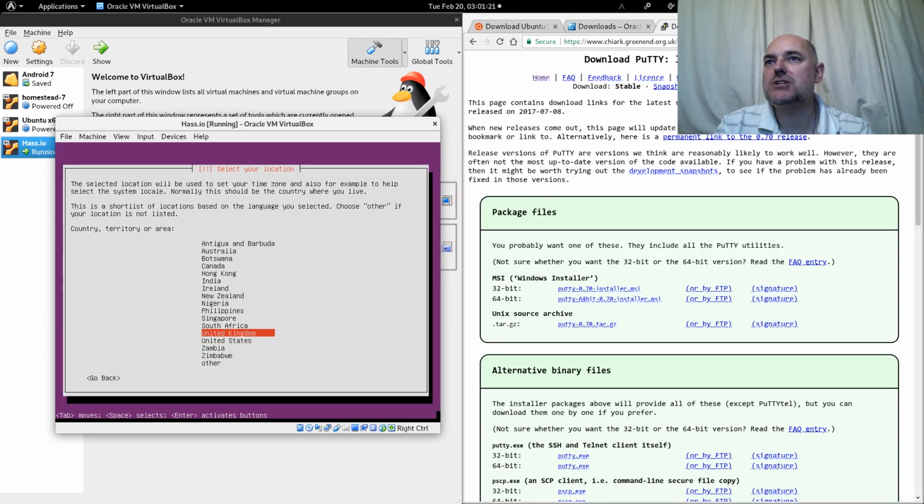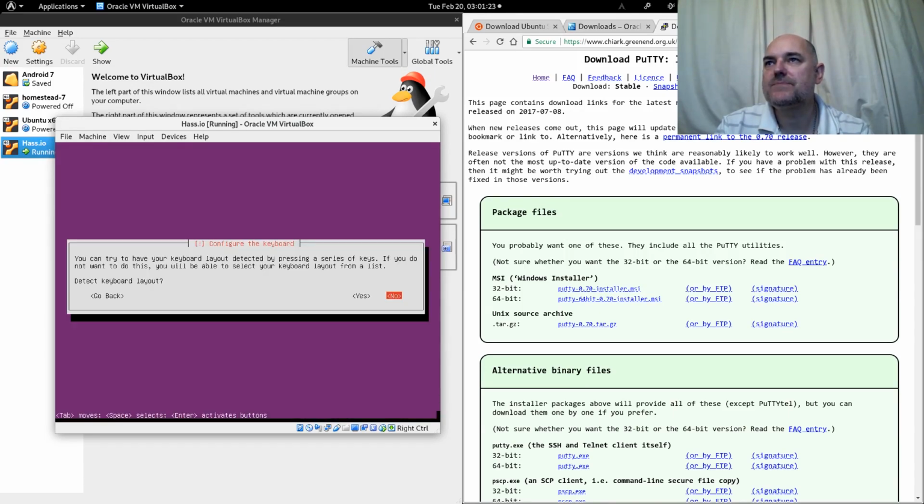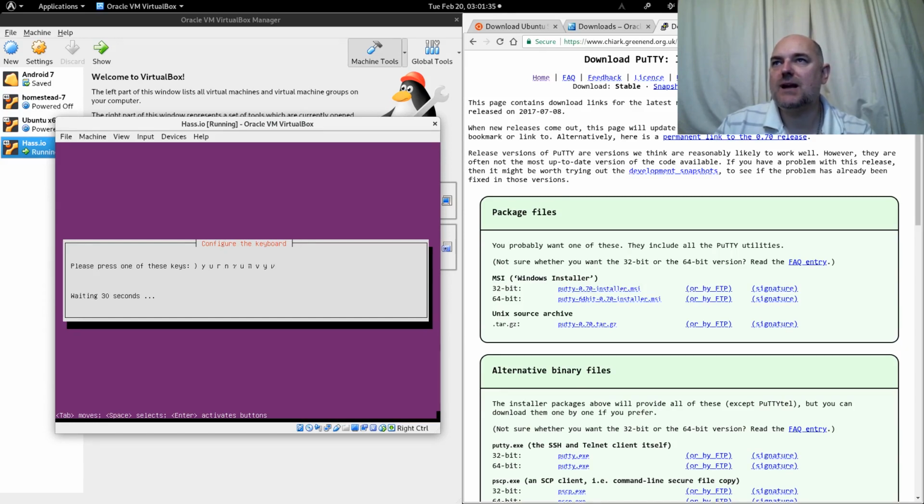My language is English. I'm in the United Kingdom. I will let it go through detecting my keyboard layout just to show you what that does. So click yes, and it's basically going to start with a long list of probably all the keyboards, and as I type in which keys I have, it will narrow the list down until it comes up with the correct keyboard. I do have a Y.